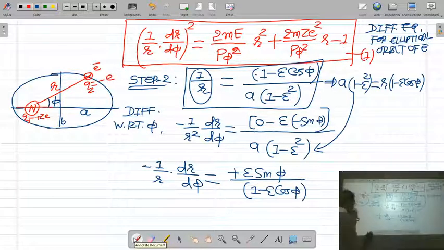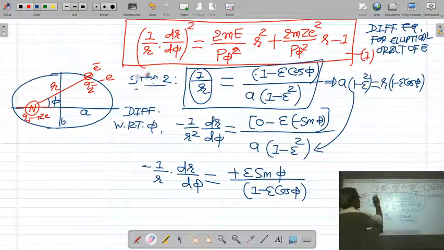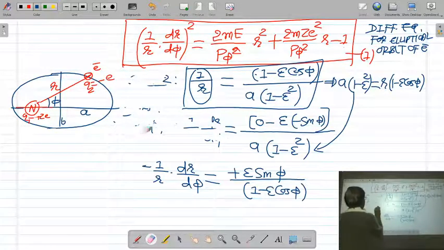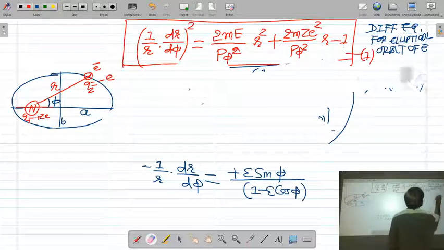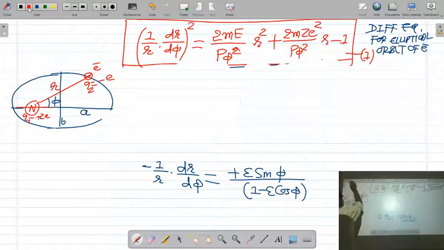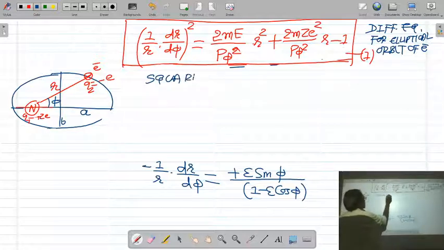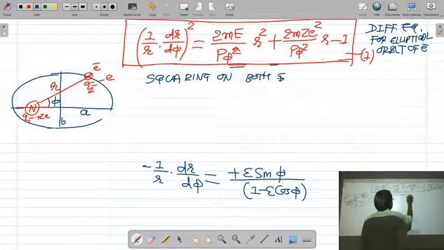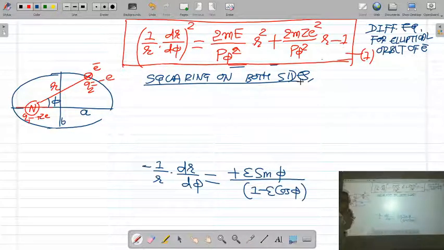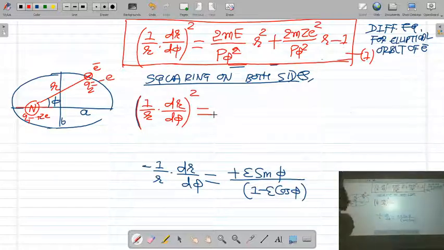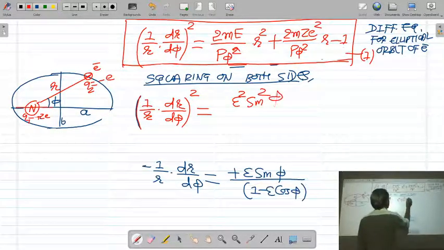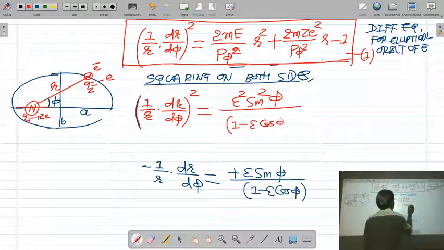If you take the square of this equation, squaring on both sides, we get 1 upon r dr by d phi whole square is equal to epsilon square sin square phi upon 1 minus epsilon cos phi whole square.